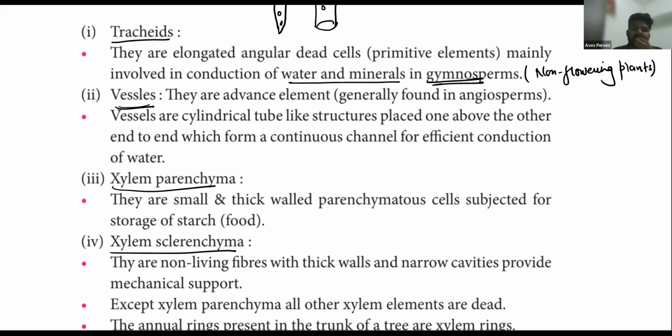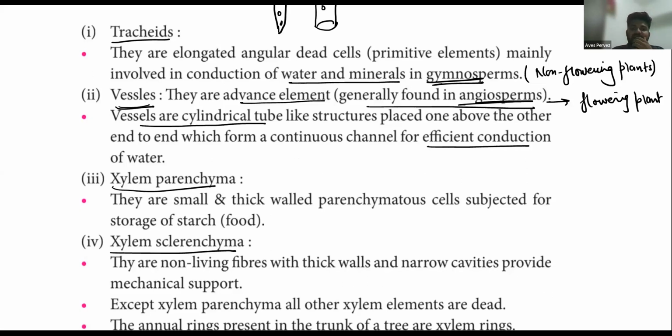Vessels are an advanced element generally found in angiosperms. Angiosperms means flowering plants. They are cylindrical, tube-like structures and efficient for conduction of water. So note it down: they are advanced elements generally found in angiosperms. Vessels are cylindrical, tube-like and efficient in the conduction of water. Note the underlined one.